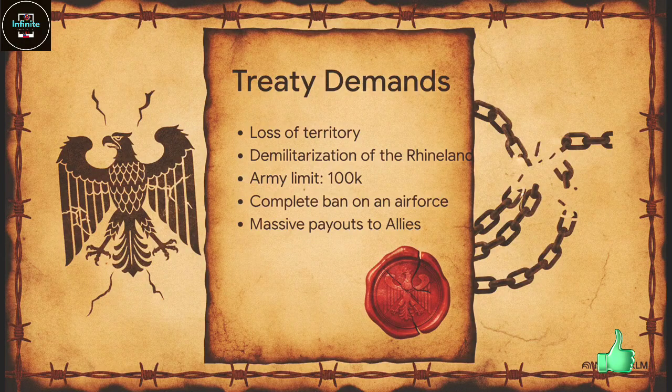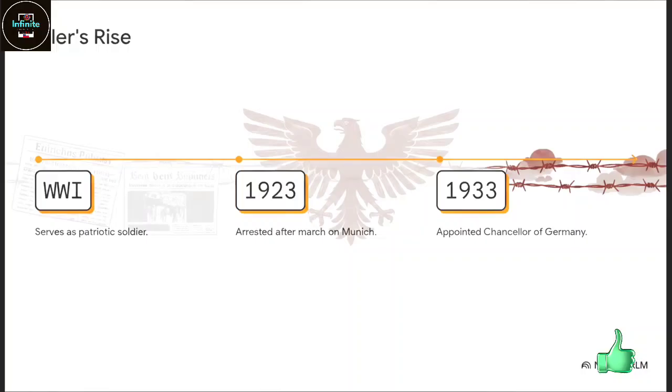We're talking massive loss of territory, a completely demilitarized Rhineland, their army capped at just 100,000 men, which is basically nothing for a nation that size, a total ban on an air force, and these massive financial payouts that they literally just couldn't afford. It left a desperate, super angry population essentially begging for a savior to restore their national pride. And Adolf Hitler perfectly exploited that anger.